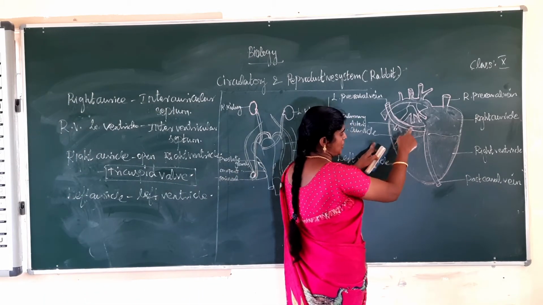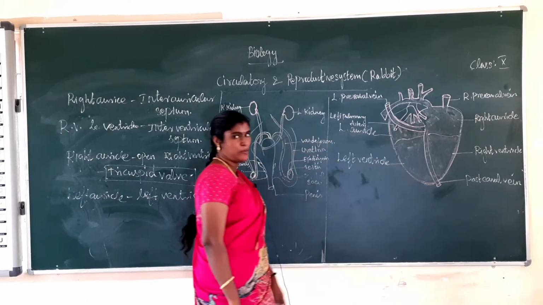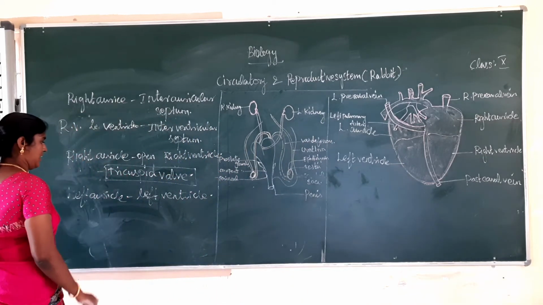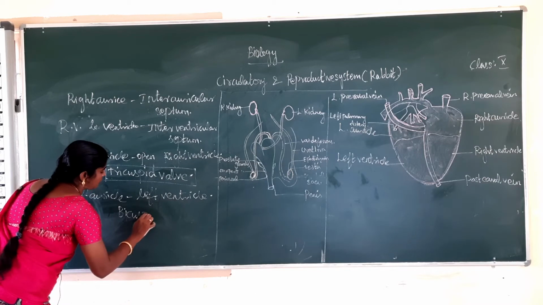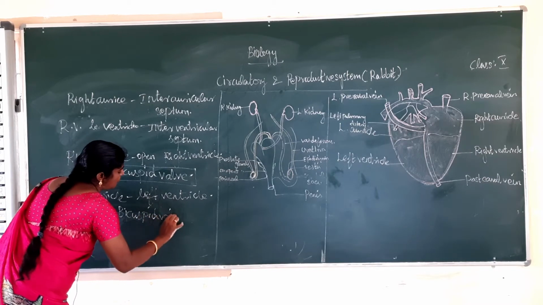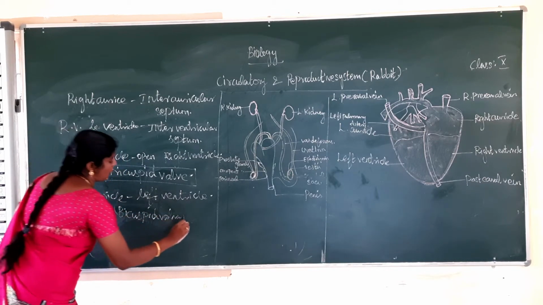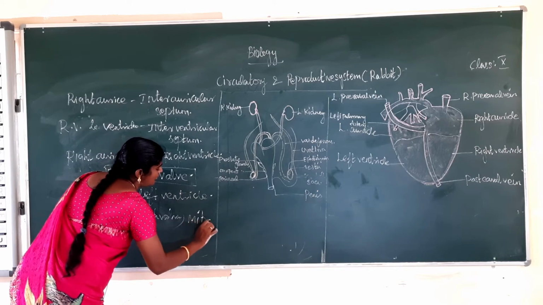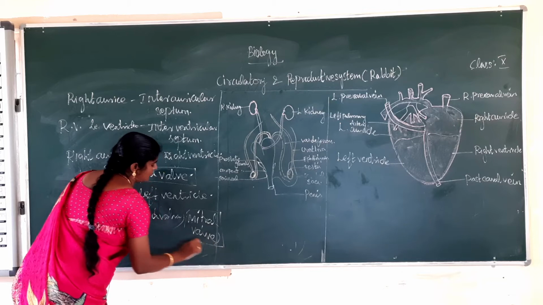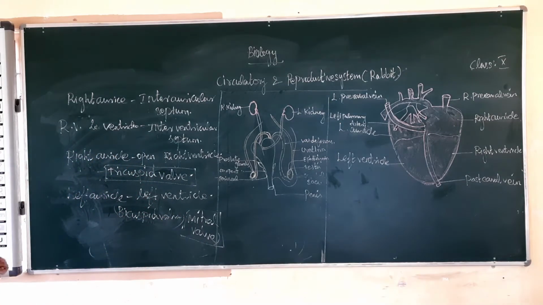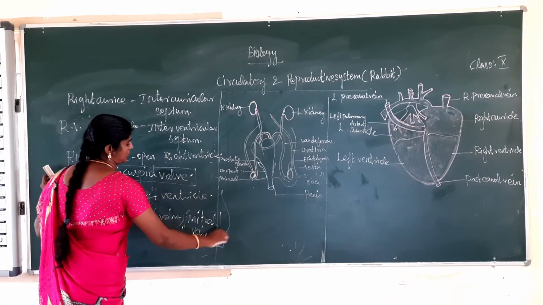The left auricle opens to the left ventricle. It is guarded by the bicuspid valve or mitral valve. Mitral valve. Okay, so the differentiation is very important, students.